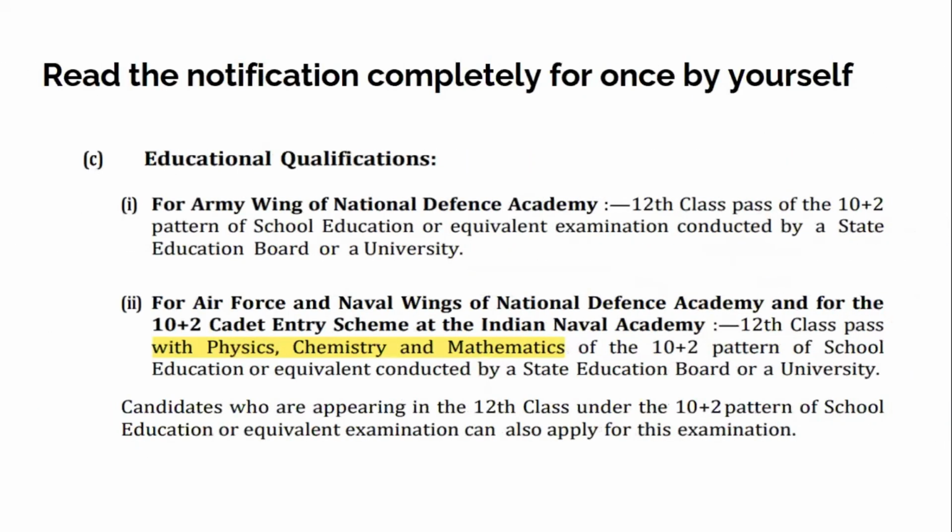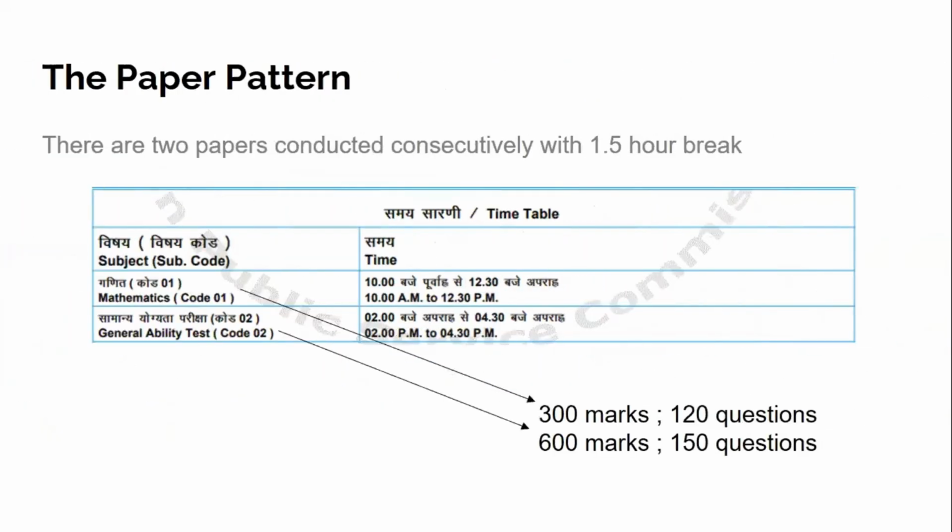This is all about the general knowledge which you need to have about the examination. And as you can see, for the Army Wing, a 12th pass candidate with any subjects is allowed. But for the Air Force and Naval Wings of the National Defense Academy, or the 10+2 cadet entry scheme at the Indian Naval Academy, you have to have physics, chemistry, and mathematics in your class 12th. Okay, let's move ahead.